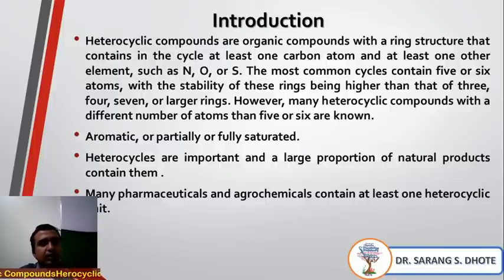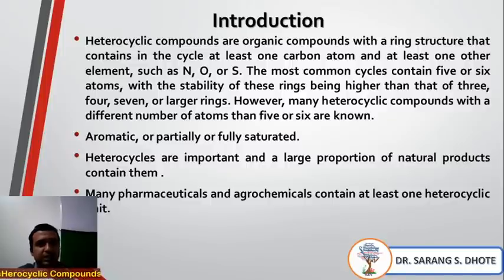The heterocyclic compounds may be aromatic, or partially or fully saturated compounds. Saturation means what? It may contain a double bond, it may contain pi bonds. Heterocycles are important and a large proportion of natural products contain them. Most natural products contain heterocyclic compounds.